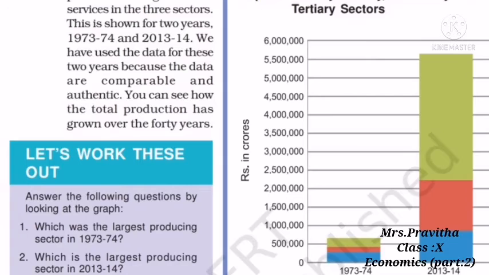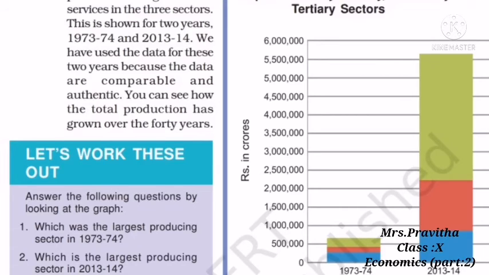Look at 1973-74. First we will look at which sector is the most important, whether primary, secondary or tertiary, in the year 1973-74. You can identify it is the primary sector. Second you can see the tertiary sector, then only the secondary sector.